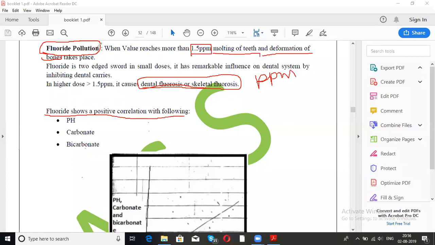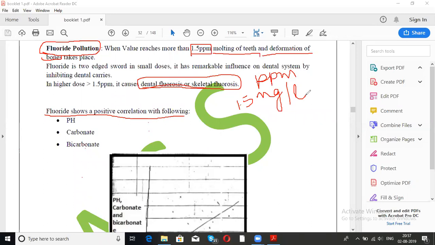But when we are talking about the concentration of this pollutant in water, 1.5 ppm means 1.5 milligram of fluoride per liter of water. 1 mg per liter is equal to 1 ppm. So 1.5 ppm means 1.5 mg of fluoride will be present per liter of water. Okay, clear?